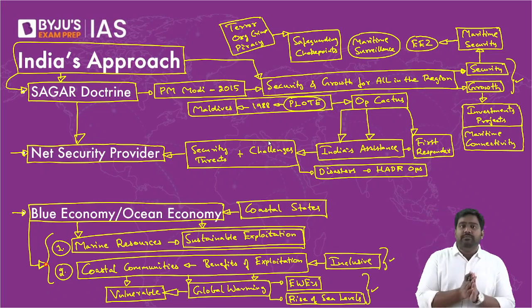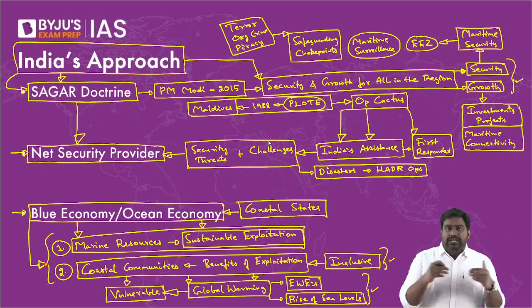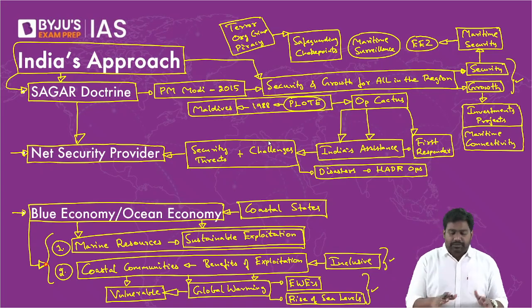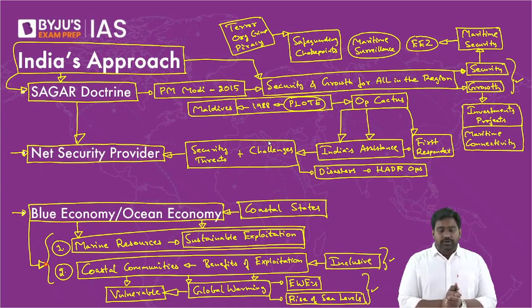So if you're able to understand and remember these points that I've discussed, it will not only cover the Indian Ocean, it will help you to cover all the countries and bilateral relations as well. So what we're going to discuss after this will become very easy and simple if you understood what we've covered right now. Understood? So let's move on.